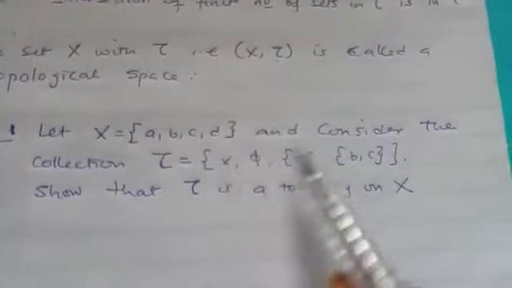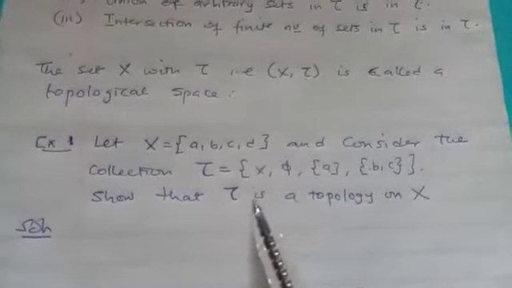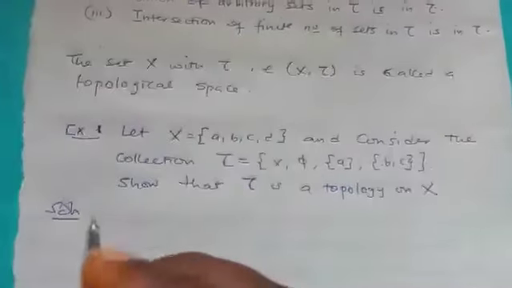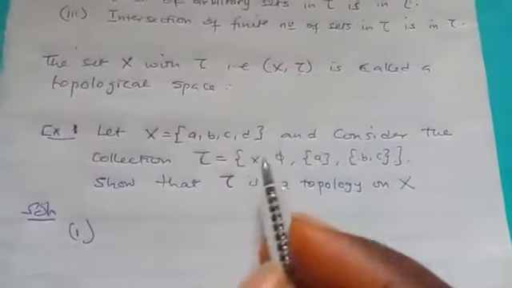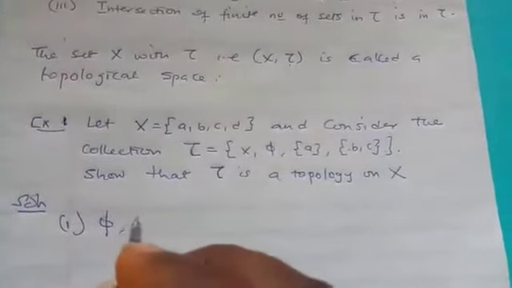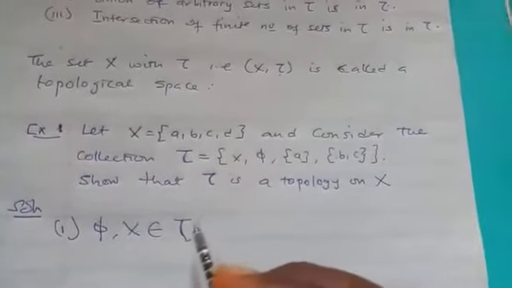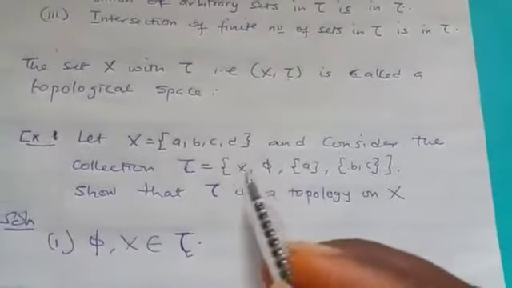We have the example here. Let our S be this, and let this tau be this. So tau consists of all these sets. We want to show that tau is a topology on S. So the first thing is that we have to show that phi and S are in tau, but we don't need to stress ourselves because it's there. So we see that phi and S are still sets in tau, as you can see from here, that this belongs to tau. So in that case, the first property is satisfied.